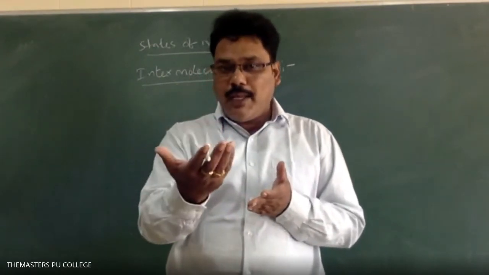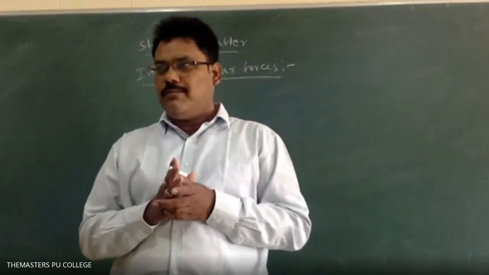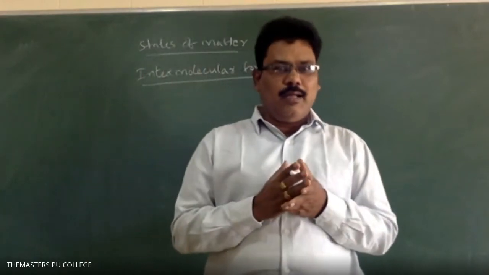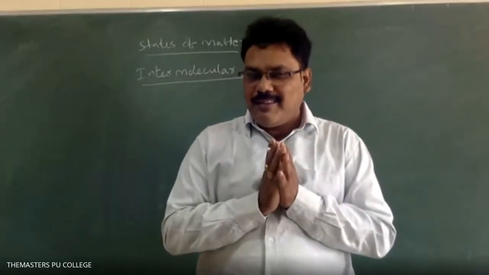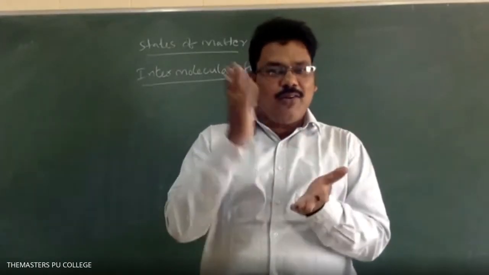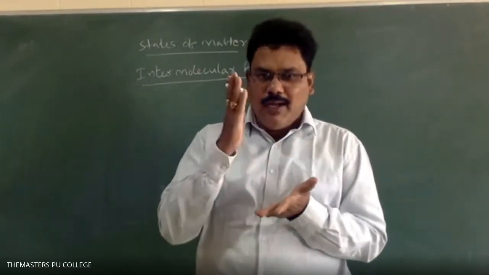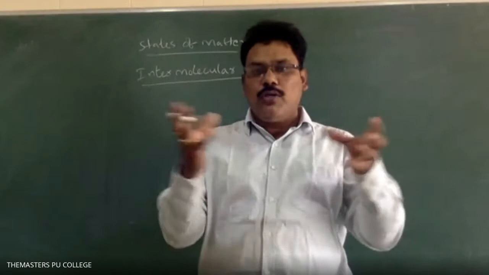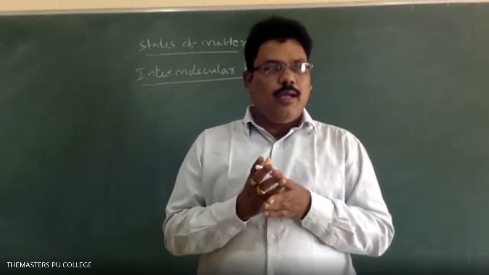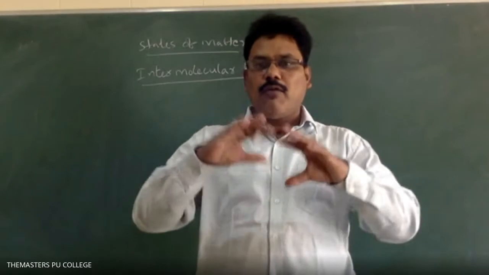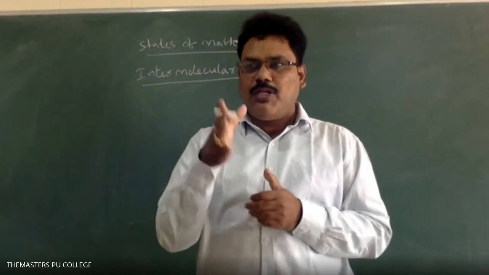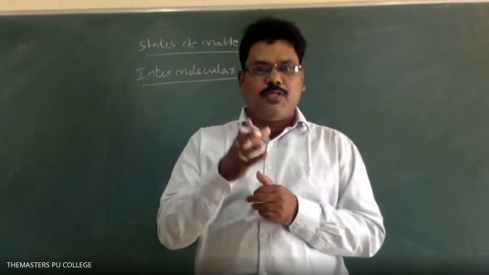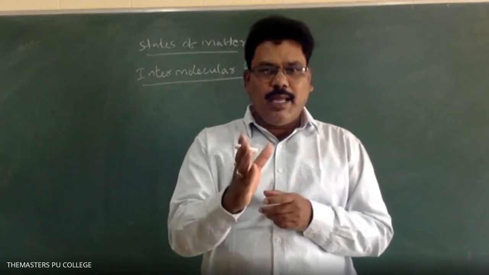Now I am taking sodium chloride, salt, which is also a kind of matter. What are the particles in sodium chloride? Sodium ions and chloride ions. They are combined together by electrostatic attractive forces and form a crystal lattice. That's why they exist in the solid state. So the particles in sodium chloride are Na plus ions and Cl minus ions.